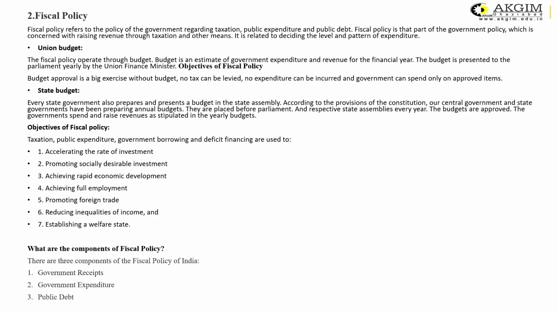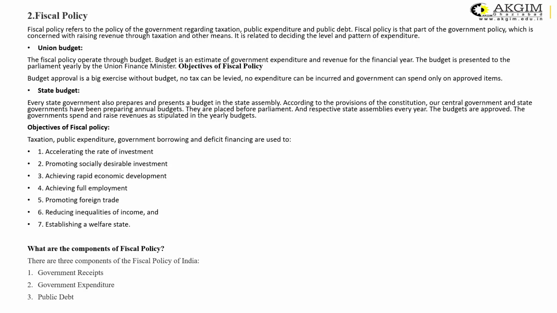This is all about the expenditure that the government is doing. Can you imagine where the government is getting the funds for all this? There are a lot of sources of revenue for the government, and from where the government gets the revenues is all decided by policies like the fiscal policy.